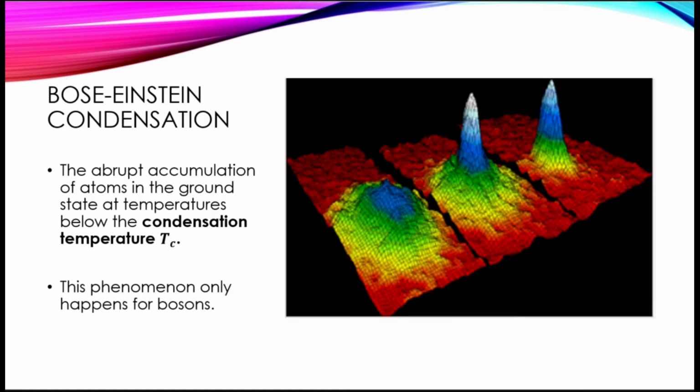So, Bose-Einstein condensation is defined as the abrupt accumulation of atoms in the ground state at temperatures below a certain temperature called the condensation temperature. Something interesting is that this phenomenon happens only for bosons.